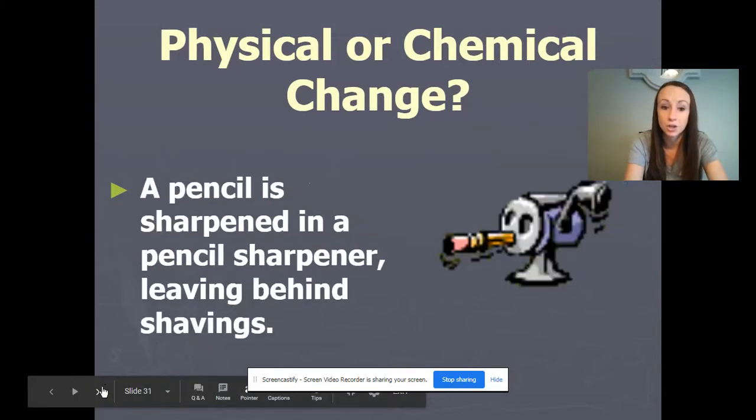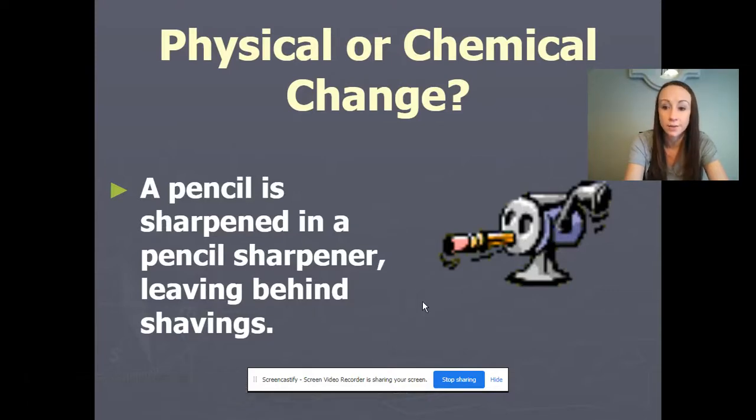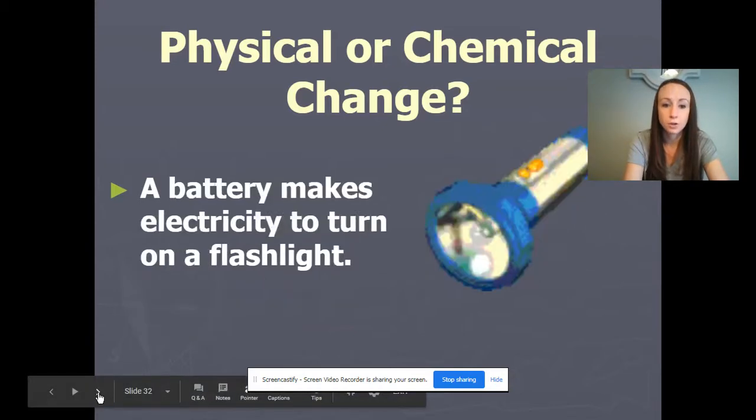Again, chemical reaction. A pencil is sharpened in a pencil sharpener, leaving behind shavings. Well, no, boys and girls, this is just a change in its shape, and even looking at the volume maybe of the pencil. So no, a new substance is not being created here. This is a physical change.